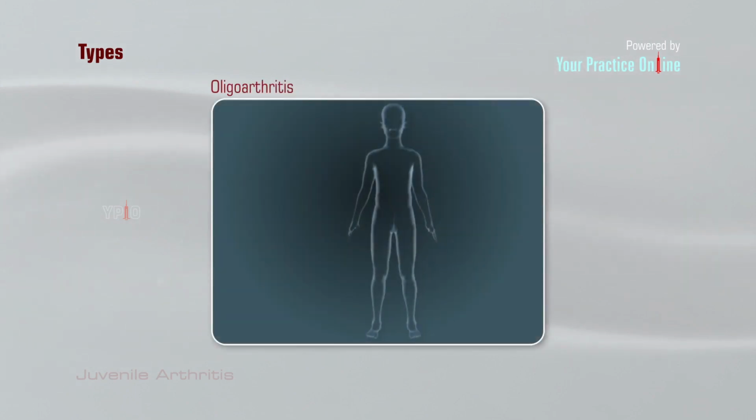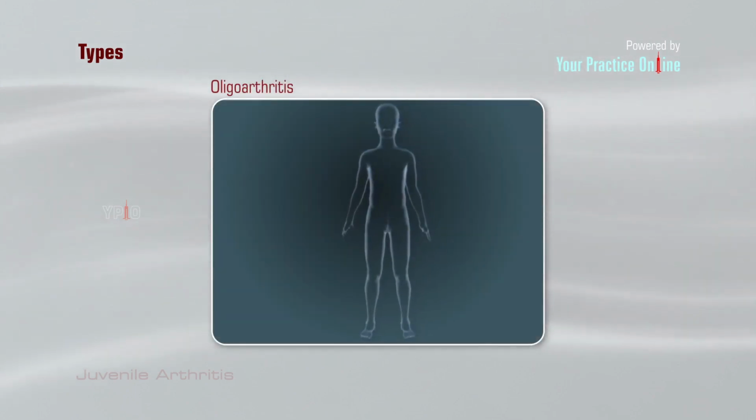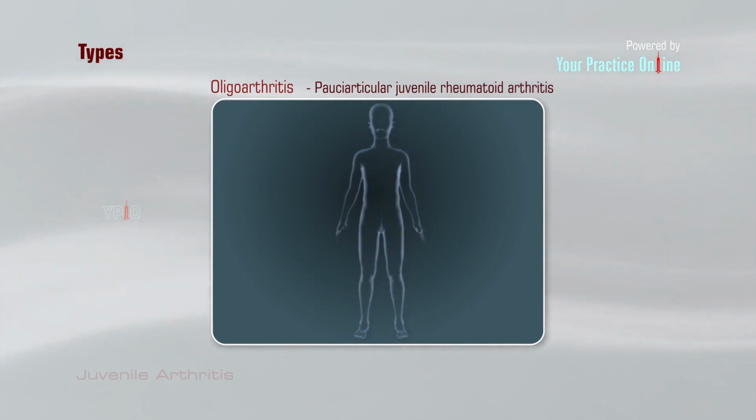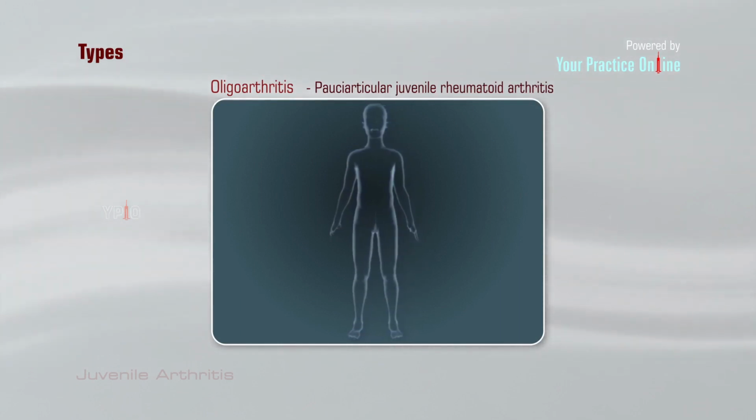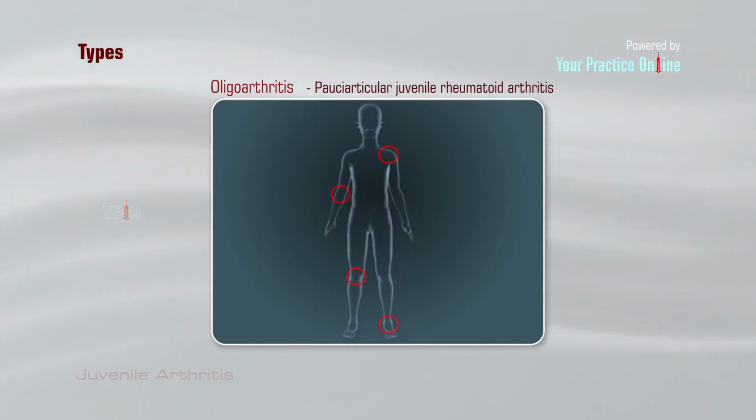Oligoarthritis. Oligoarthritis was formerly called pauciarticular juvenile rheumatoid arthritis. In this form of arthritis, 1 to 4 joints may be affected during the first 6 months of this disease. This is further divided into 2 subcategories based on the number of joints involved.